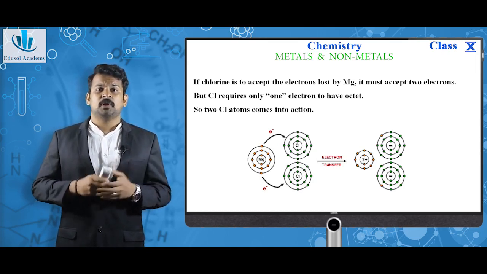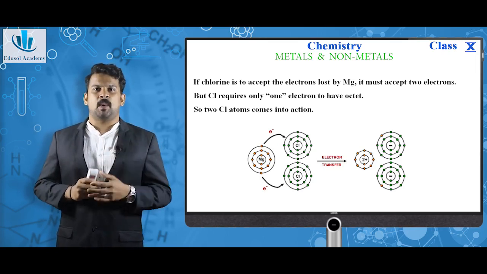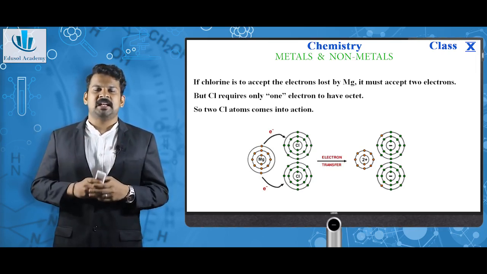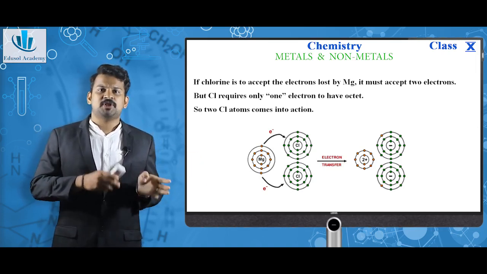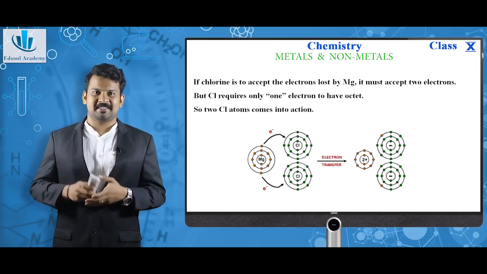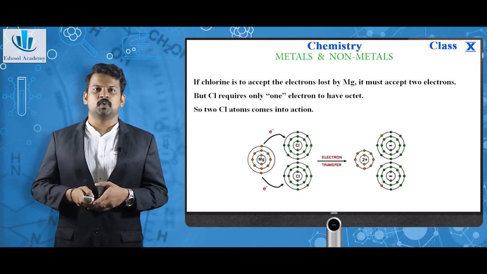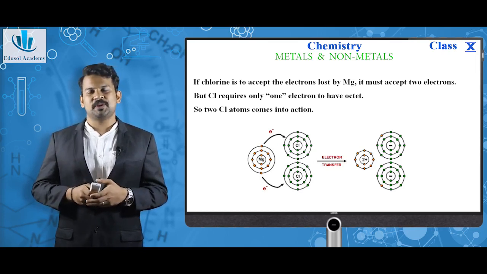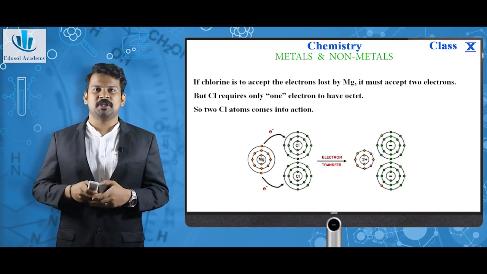But magnesium lost 2 electrons. So 2 chlorine atoms come into reaction with 1 magnesium, and as you can see here, such a reaction takes place, giving Mg2+ and 2Cl minus, and magnesium chloride MgCl2 is formed. This is how MgCl2 is formed. So 2 Cl atoms come into action.